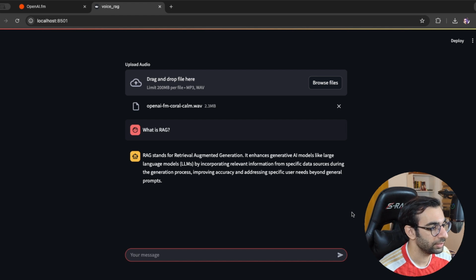So the answer is ready. It says that RAG stands for Retrieval-Augmented Generation. It enhances generative AI models by incorporating relevant information. Yeah, perfect. The answer is completely correct and based on what we had in our audio file.